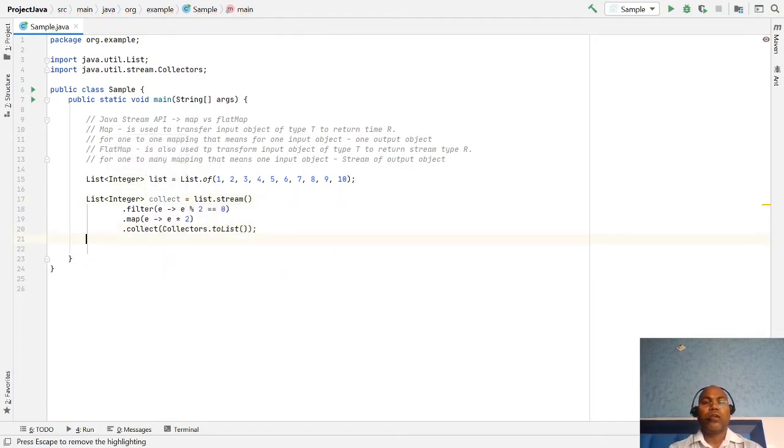So here you notice we have a list source value, we have a start stream API, we have apply filter, then we apply map, then we will collect all the values of the even numbers. Now we have it, this is the list of